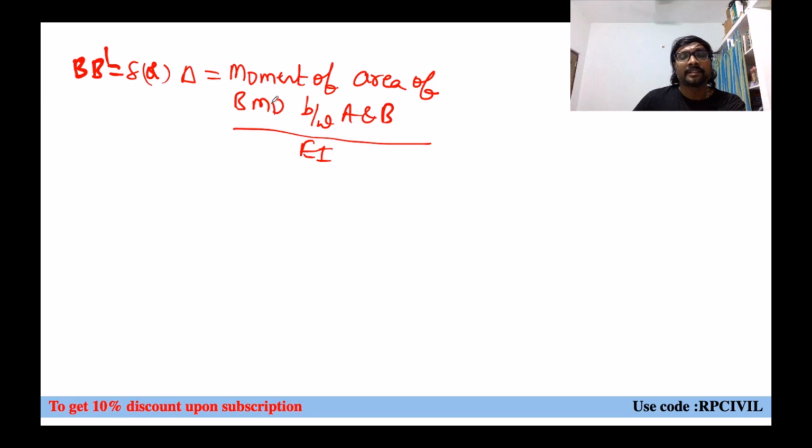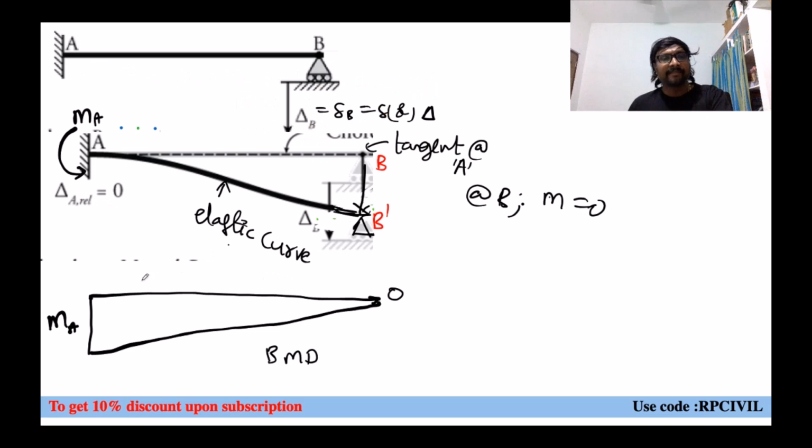Divided by what? This EI value, right? Like that you can say. So how can you get this delta now? First of all, what is the area? Area of M by EI diagram, right? What is the area of this M by EI diagram, you can say?